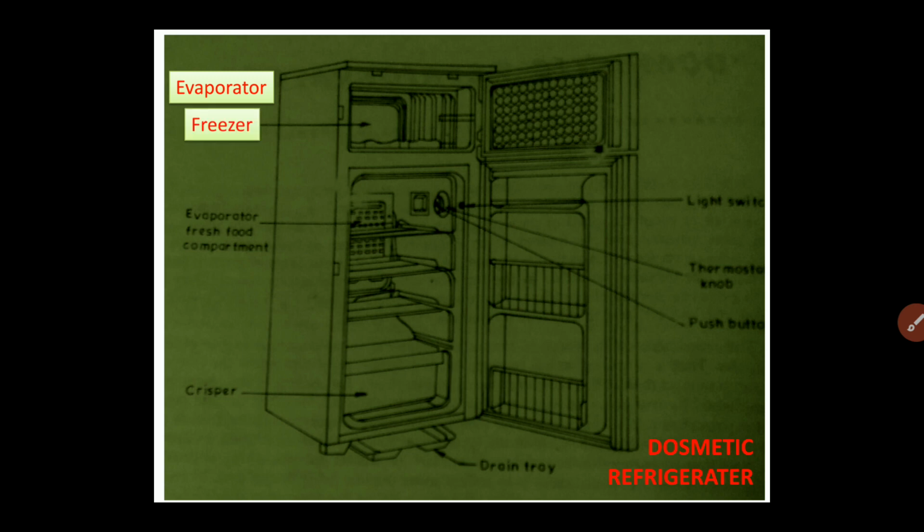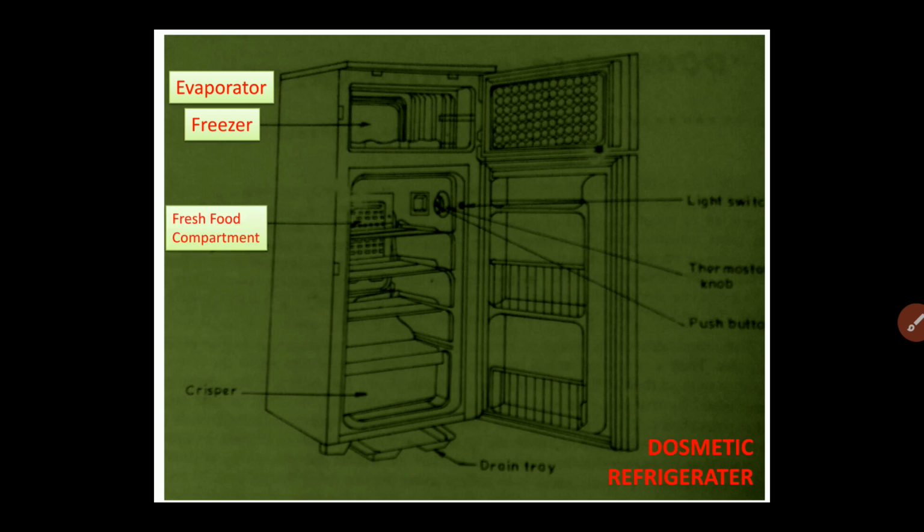Now the next point is the freezer. As you can see here, inside the freezer we can get a still lower temperature, below 0 degree centigrade, and ice formation is possible. Even if you keep bottles of water, they will be cooled, and ice formation is also possible in the freezer compartment.